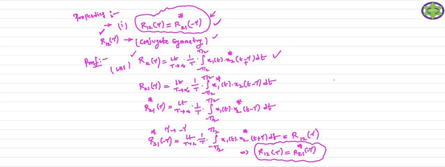When it comes to the second property of the cross correlation function, the second property is important. The second property states that if we evaluate the cross correlation function at tau equal to 0, so if you get R12 of 0 equal to 0, listen carefully to the statement. When you evaluate your cross correlation function R12 of tau at tau equal to 0, at tau equal to 0 means R12 of 0.